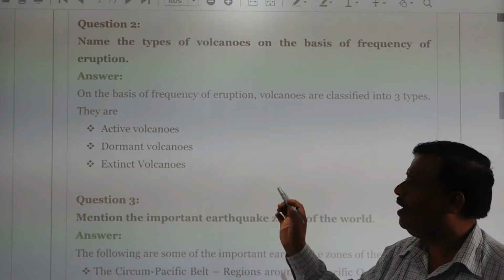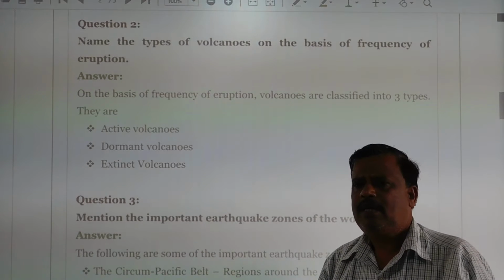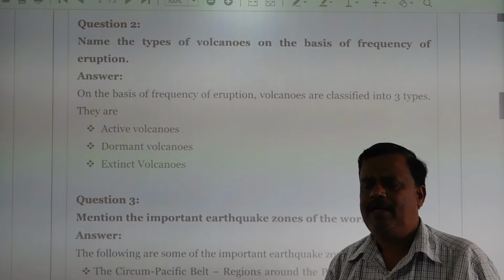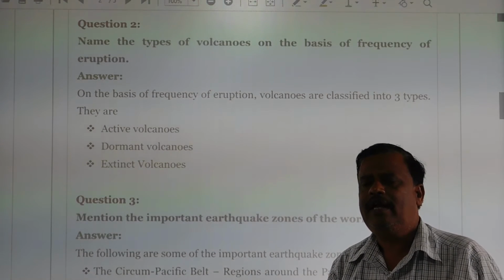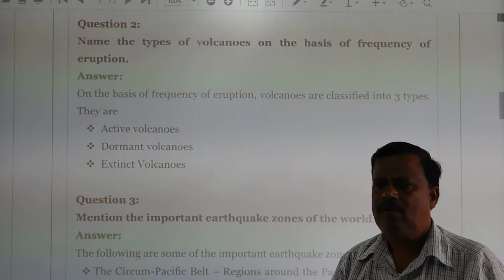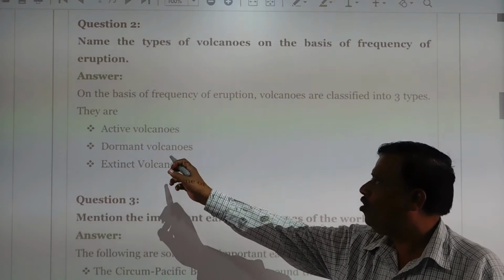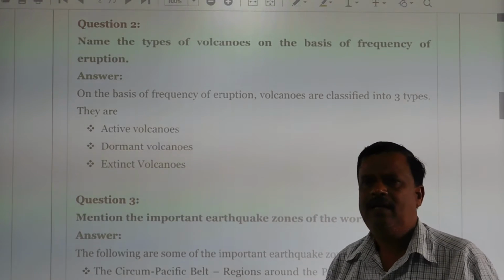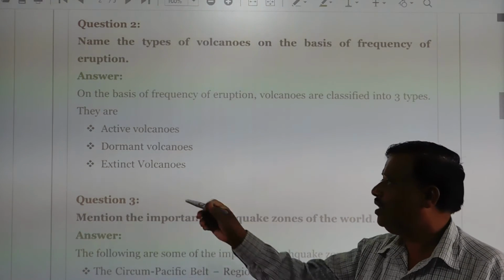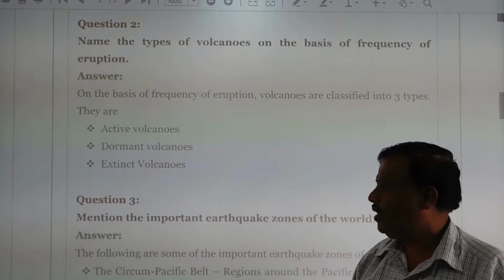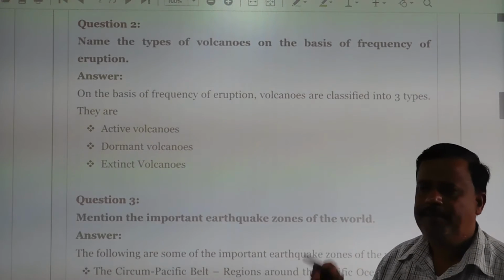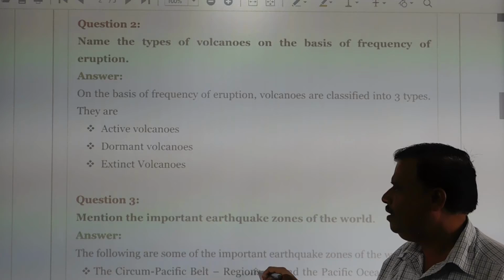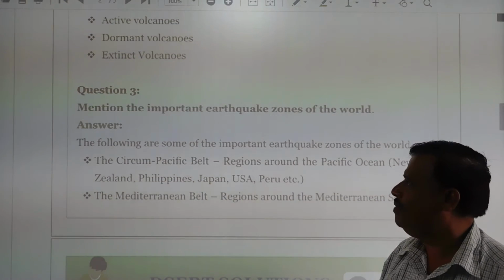And dormant volcanoes, sometimes they erupt, and after a long period they erupt again. So that is called dormant volcanoes. Then extinct volcanoes, once erupted, nothing happens forever. So that is called extinct volcanoes. So these are the three important types of volcanoes.